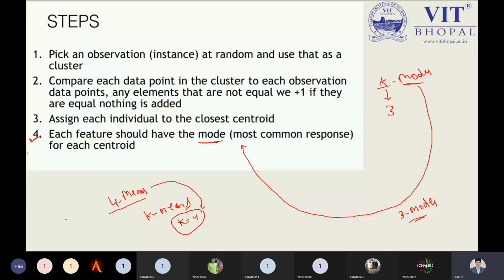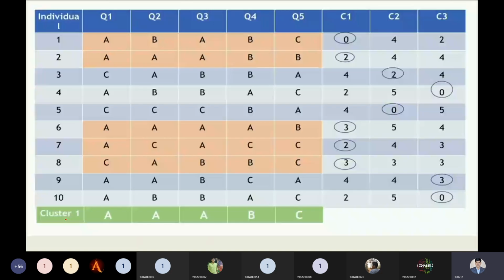If you remember the cluster, that was A, B, C. If you remember, just tell me yes or no. I need the answer yes or no because this is the most important step.